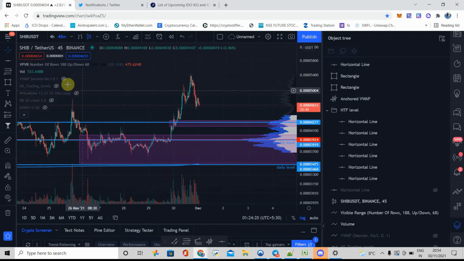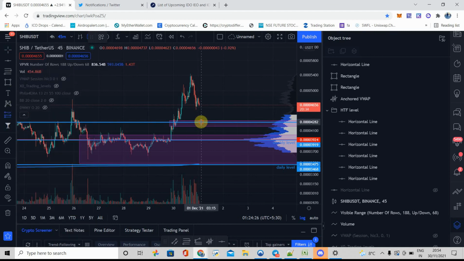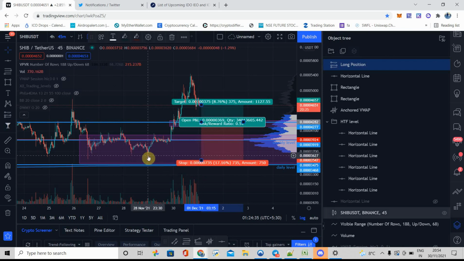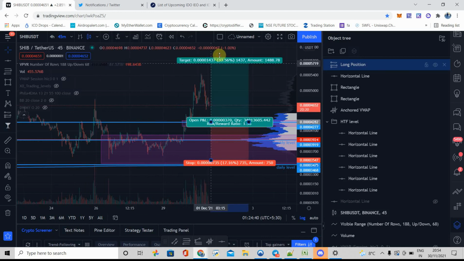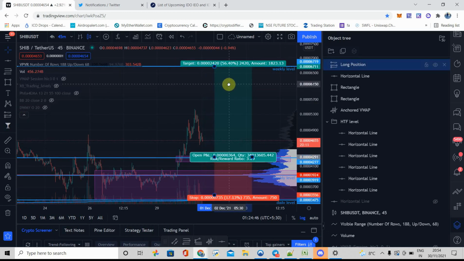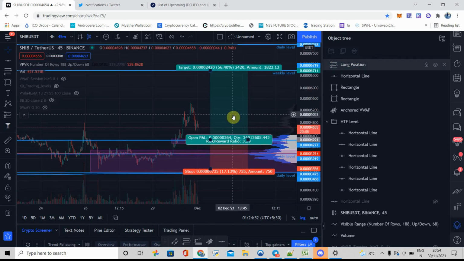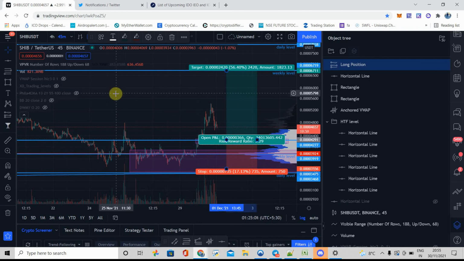What I can do, I will take a long position here, and the stop loss I will keep just below this low level, because this is the lowest low created on the weekly time frame, and I will aim for the next rotation to the weekly level. So this is what I can get from the swing trading perspective idea. The risk to reward is also good here. I think this is a very good bet on the Shiba coin.